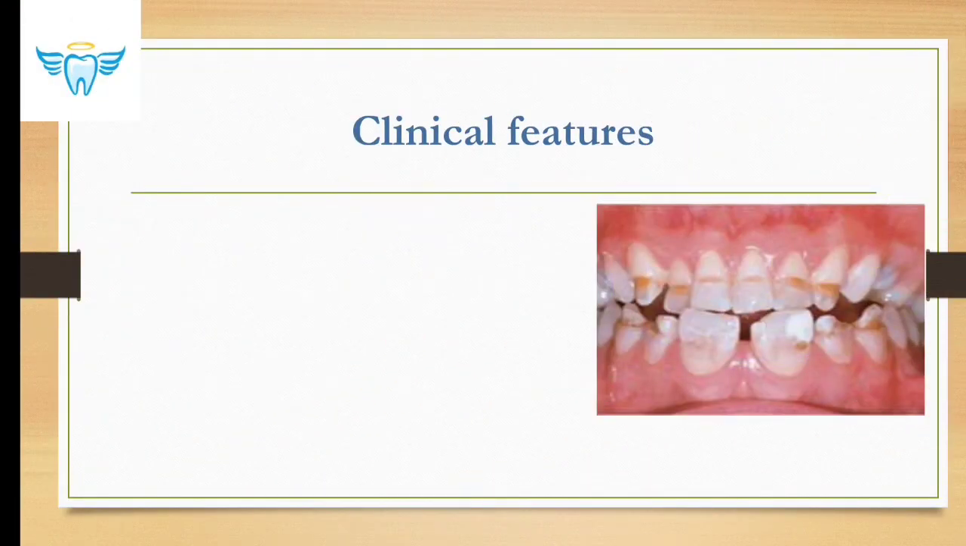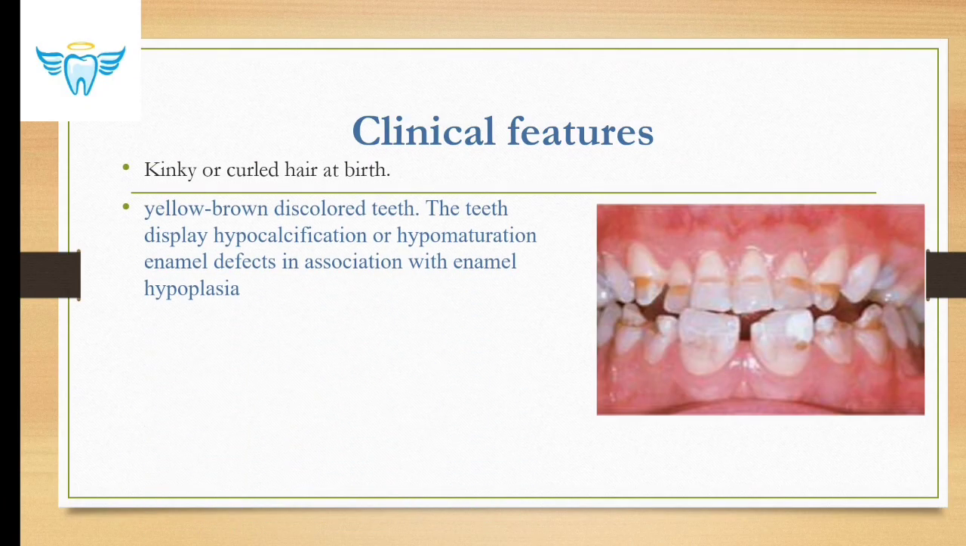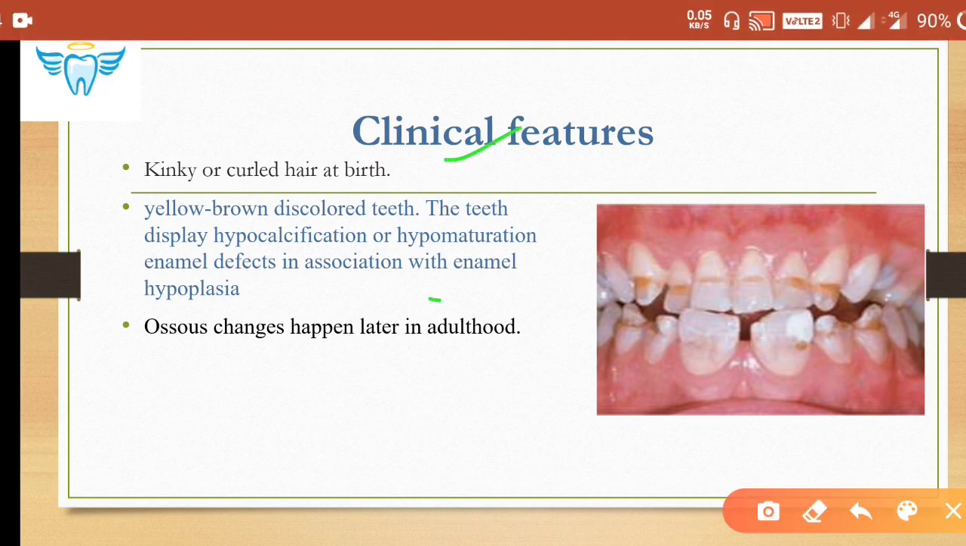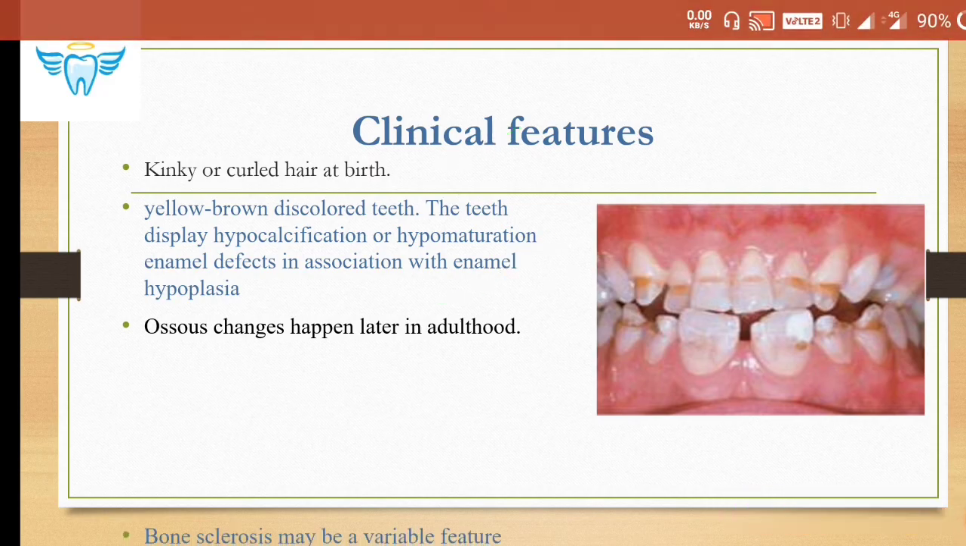Now what happens in hair? Hair are usually kinky or curled hair at birth, and yellow-brown discolored teeth, as you can see in the image. The teeth display hypocalcification or hypermaturation. Enamel defect is associated with enamel hypoplasia. Sometimes it creates confusion with amelogenesis imperfecta also, right? Because of its this characteristic appearance. And osseous changes happen later in the adulthood, but these two features can be seen early in the life.